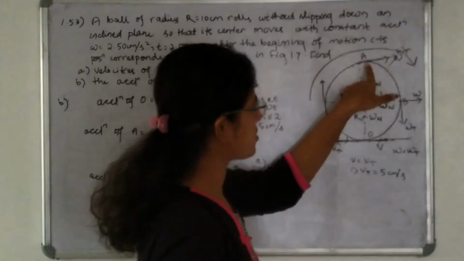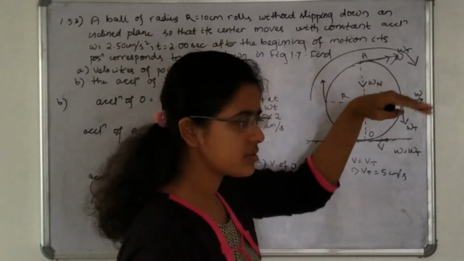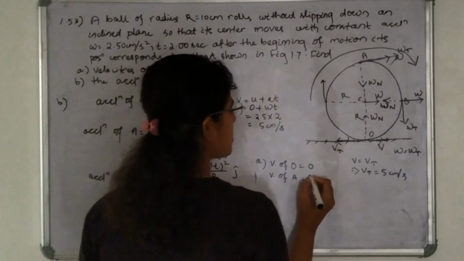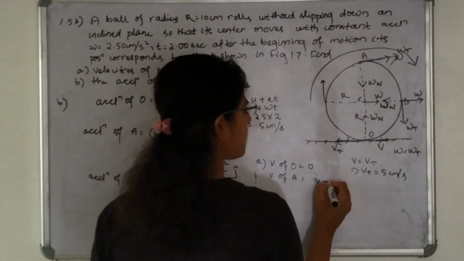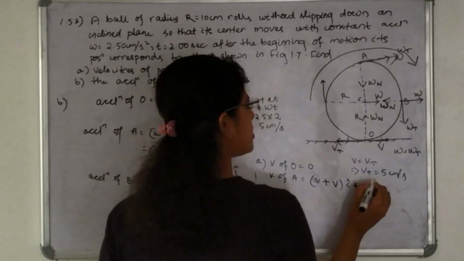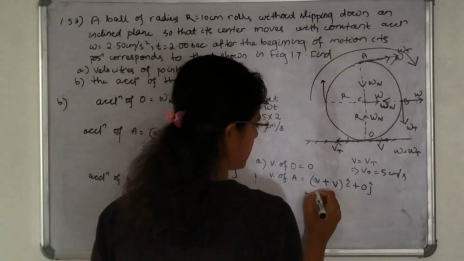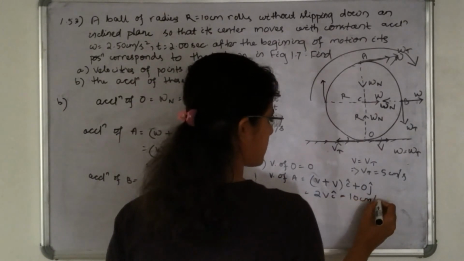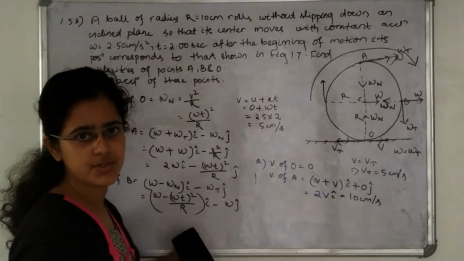The other velocity, that is the tangential velocity, is along this direction. Okay, so how much is the velocity of A now? v i cap plus v i cap plus 0 j cap. So this is 2v i cap, that means 10 centimeter per second is the modulus of this velocity.